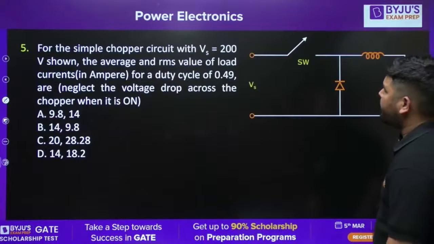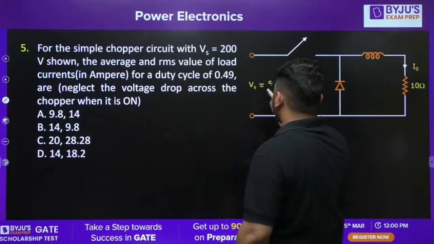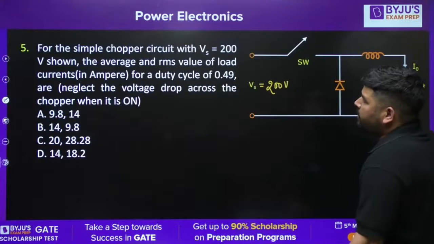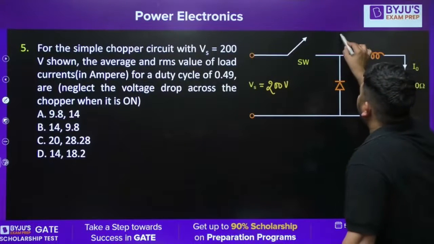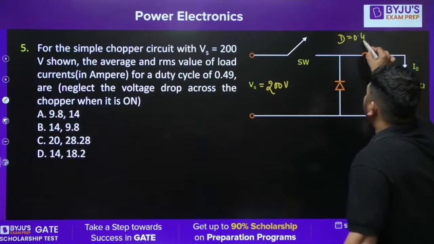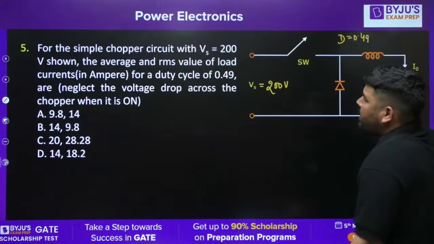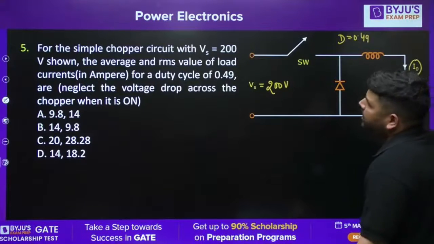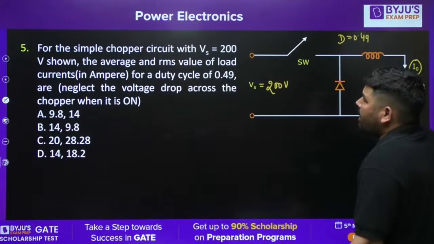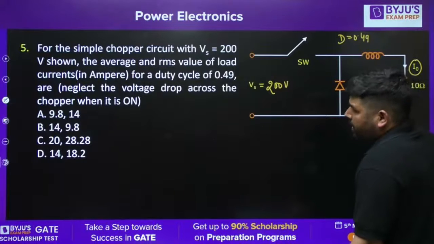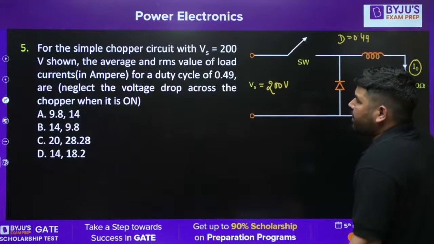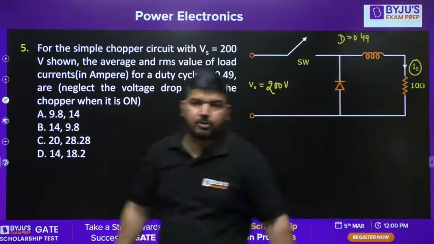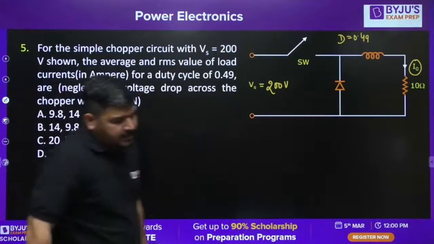For a simple chopper circuit, Vs is 200 volt. It is given that this is 200 volt. We need to calculate the average and the RMS value of the load current for a duty ratio of 0.49. Neglect the voltage drop across the chopper. He is saying that we have to neglect the voltage across this chopper.